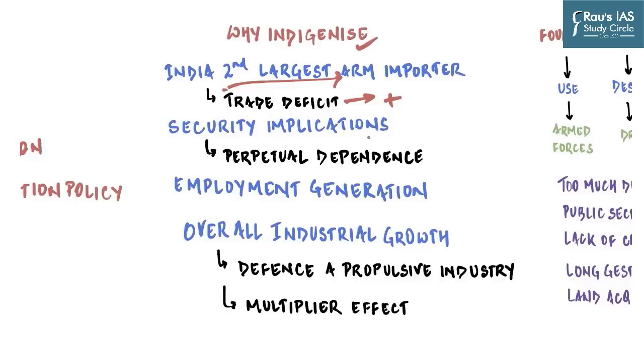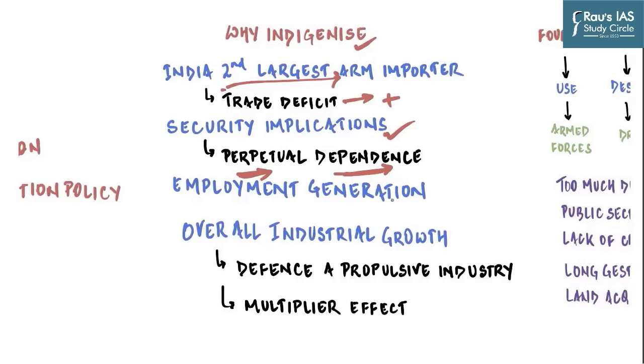So this is just economy, but it also has a strategic point of view. It also has security implications. By not possessing domestic capability to produce arms and ammunition, India becomes perpetually dependent on other countries. Because once you start importing a lot of arms and ammunition from foreign countries, first, it does not give you an opportunity to develop your own domestic base, and second, you are perpetually dependent for their parts, for their servicing, for their maintenance on the source countries. And this subjects India to a lot of strategic constraints.